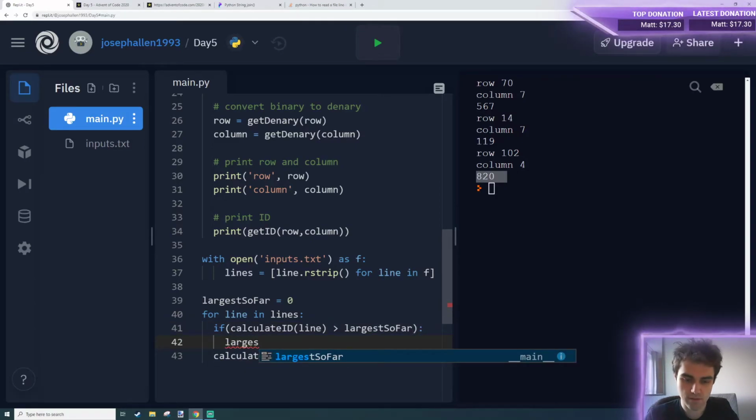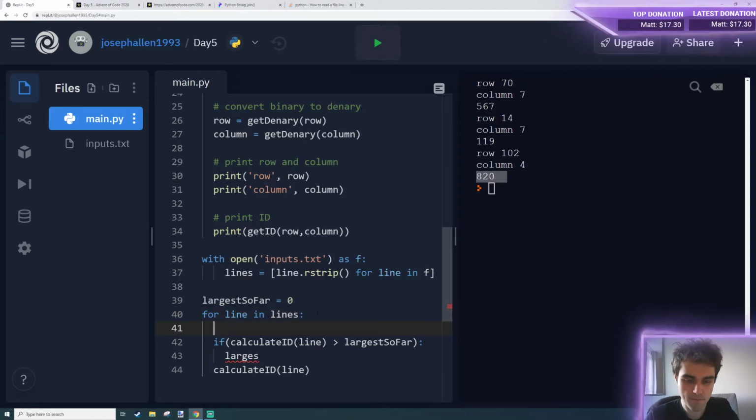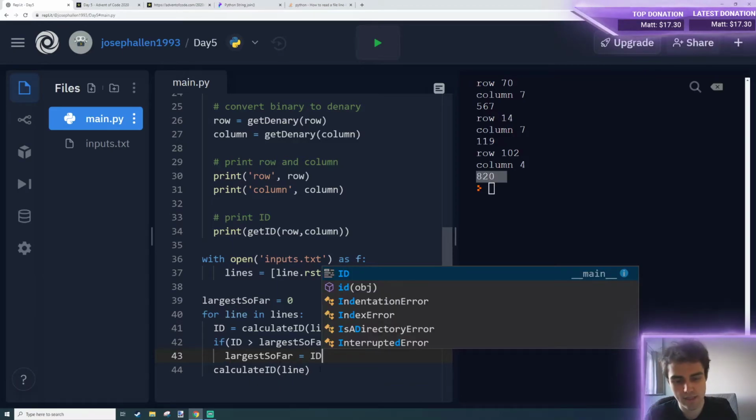In fact, let's do ID equals calculate ID line, then we can say if ID is greater than largest so far, which saves us from calculating it twice. Then we're going to replace it, so we can say largest so far is equal to ID.